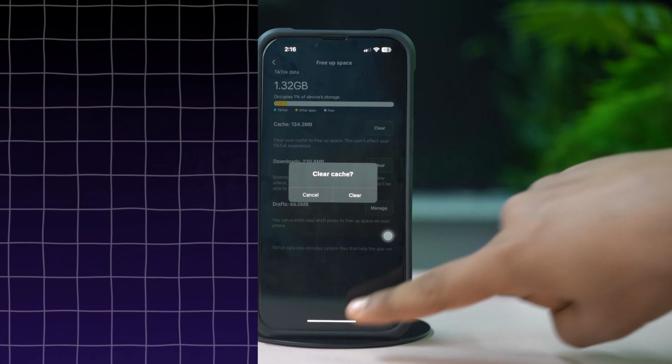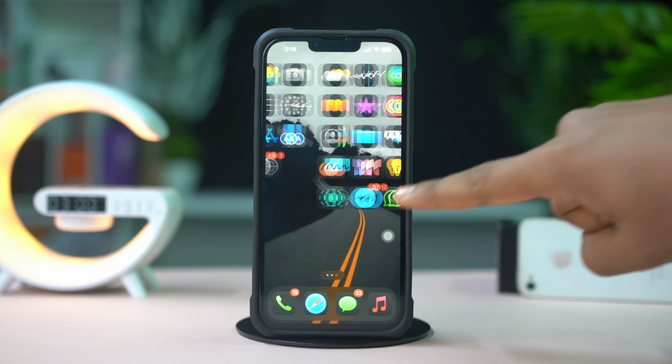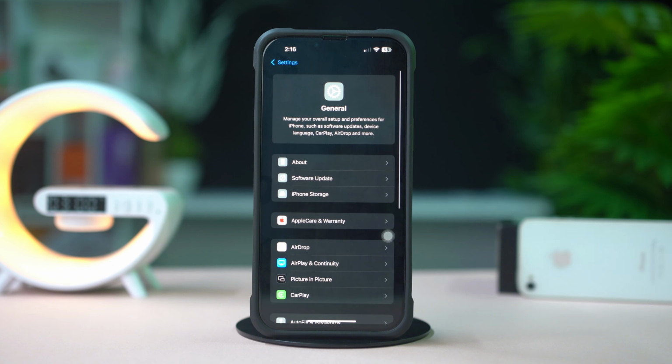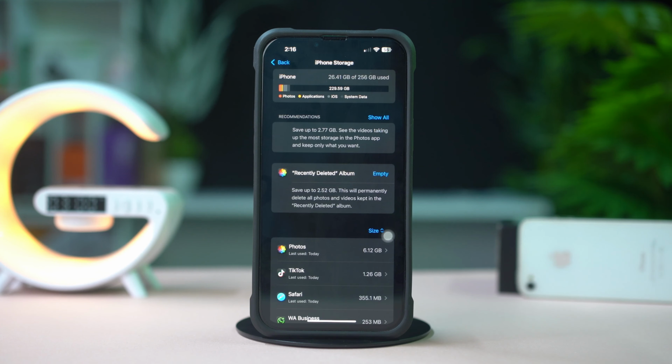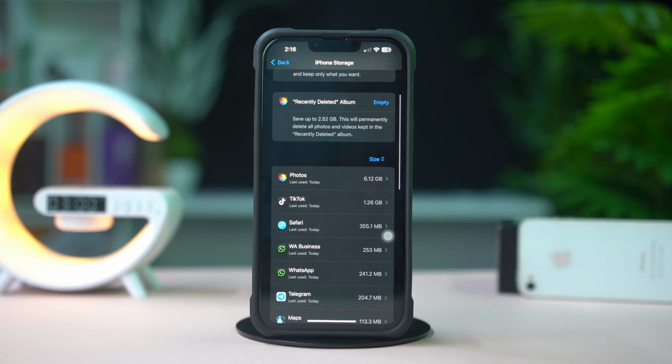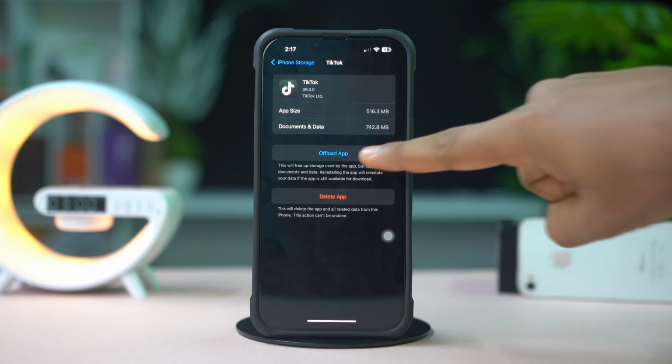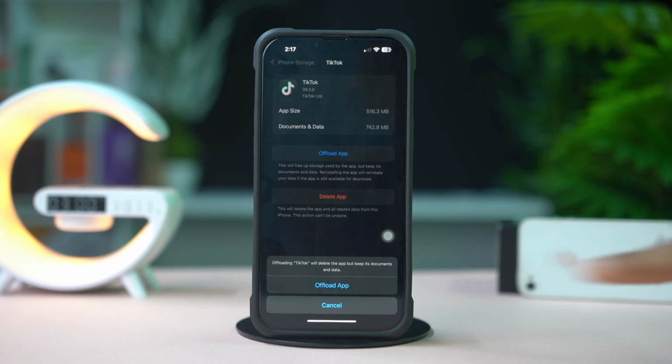Solution 3. Offload the TikTok app. Open up the settings. Tap on General. Next, tap on iPhone Storage. Now scroll down and find the TikTok app. Next, tap on TikTok. Then tap Offload. Again tap Offload. After that, tap Reinstall it. If you still have the same issue, then follow my next solution.